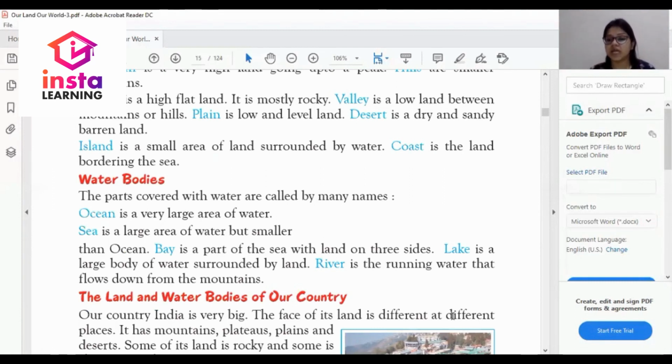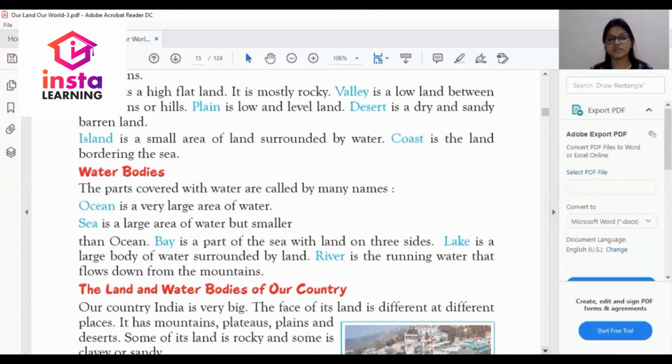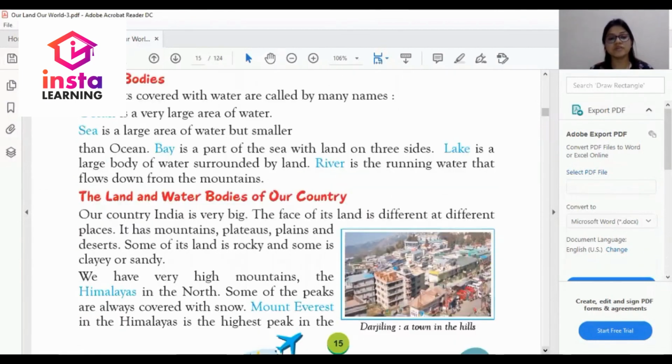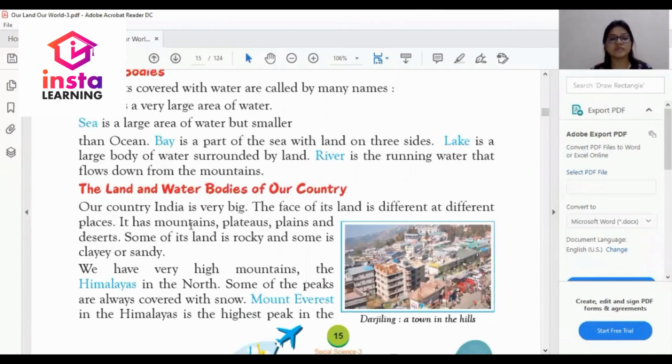The next one is lake. Lake is the large body of water surrounded by land. क्या होता है lake? Water body होती है large, जो किसके चारों ओर से होती है? जमीन के, जिसके चारों ओर जमीन होती है. River is the running water that flows down from the mountains. River क्या होती है? Mountain से निकलती है और बहती है. So this is all about water bodies. So next we have discussed the land and water bodies of our country.